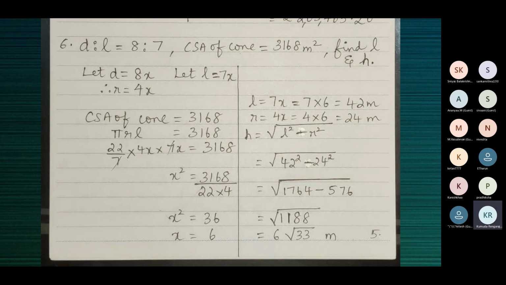So on working, we get x is equal to 6. Once you find the value of x, you can find 7x and 4x, the slant height and radius. Once you get the slant height and radius, use the relation h is equal to root of L square minus r square to find the perpendicular height.